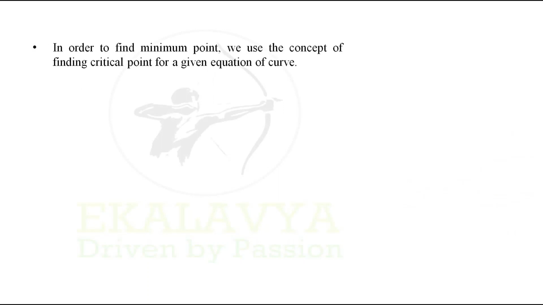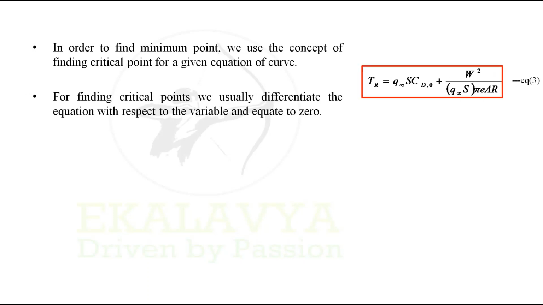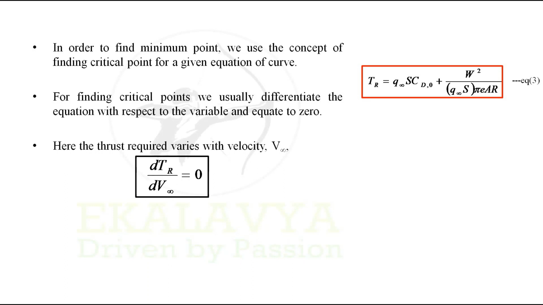In order to find the minimum point, we use the concept of finding the critical point for a given equation of curve. For finding the critical point, we usually differentiate the equation with respect to the variable and equate it to 0. Here thrust required varies with velocity V infinity. Therefore dTR by dV infinity should be equated to 0.